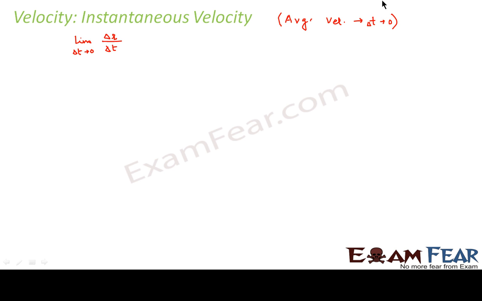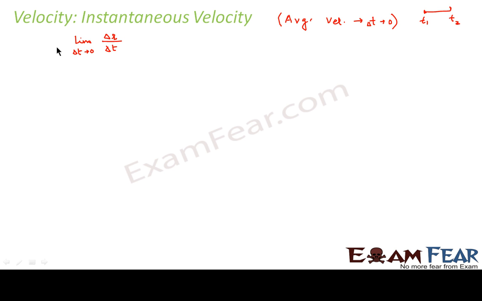So when I talk of average velocity, I talk of a time interval between t1 to t2. But when I talk of instantaneous velocity at t1, I talk of a very small instant of t1, right? So delta t becomes almost 0. The change in time interval becomes almost 0 because you are talking of a single time instant. Are you getting my point?